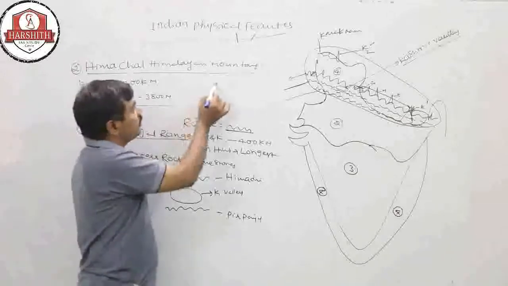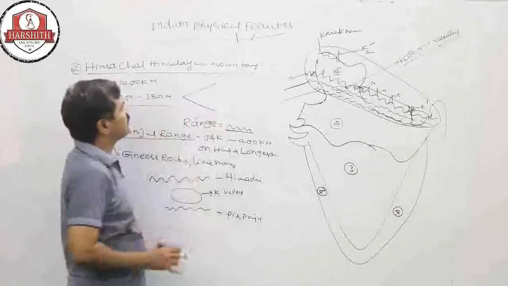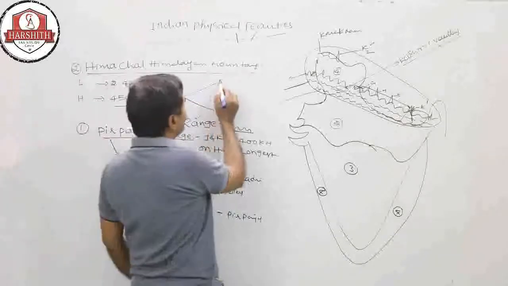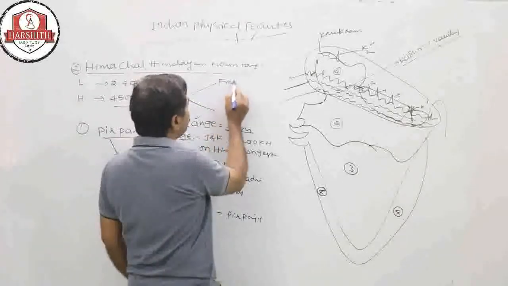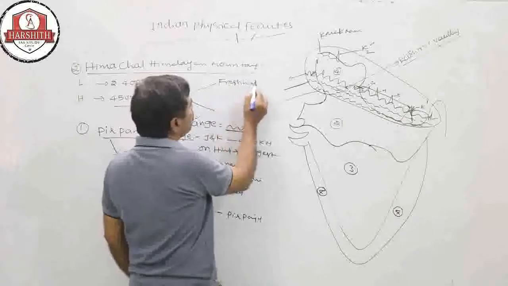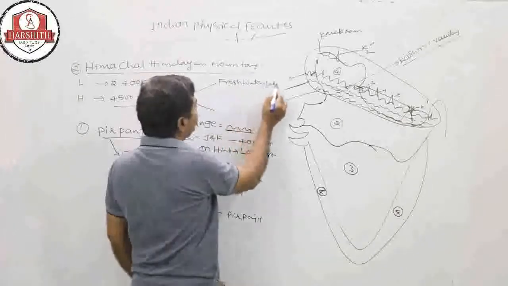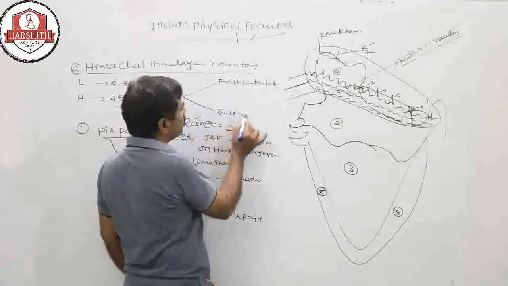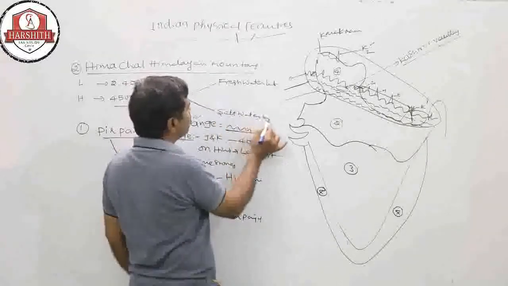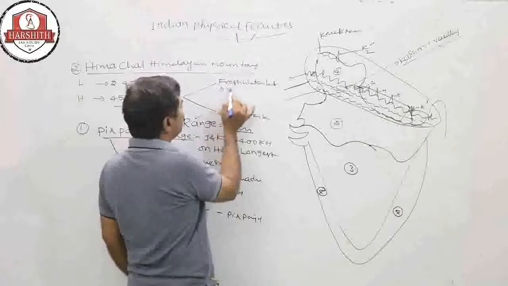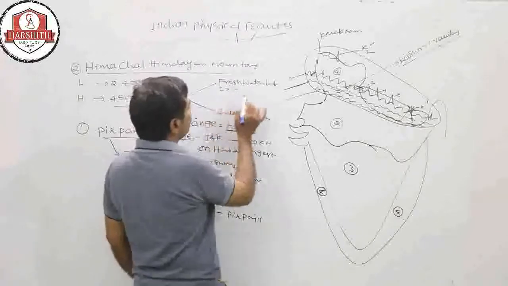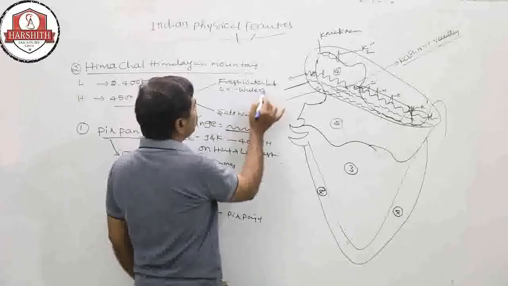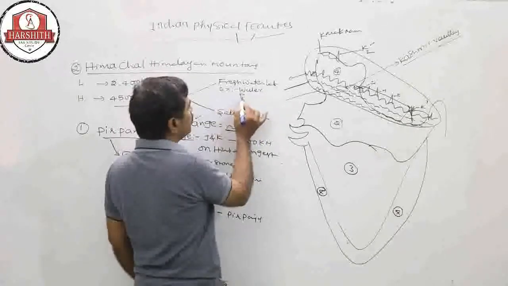In India, lakes are generally of two types. One is the freshwater lakes, and the other is the saltwater lakes. For example, the longest freshwater lakes are Ular and Dal.